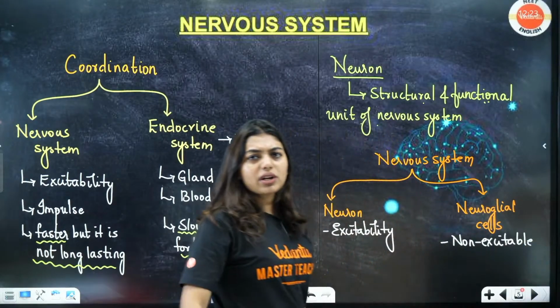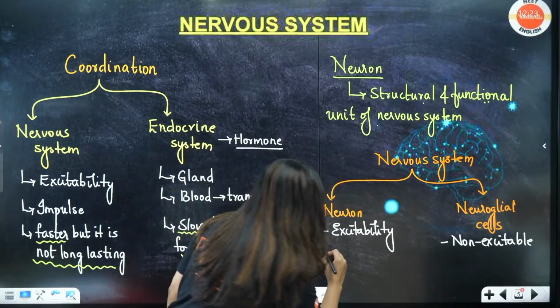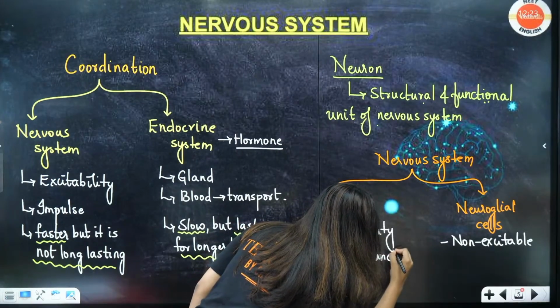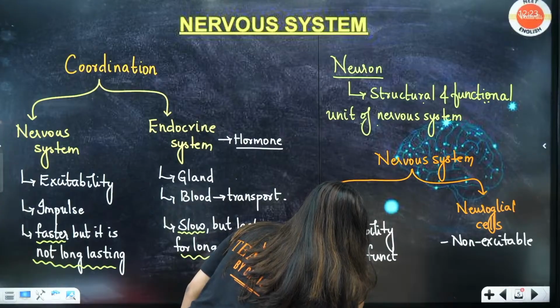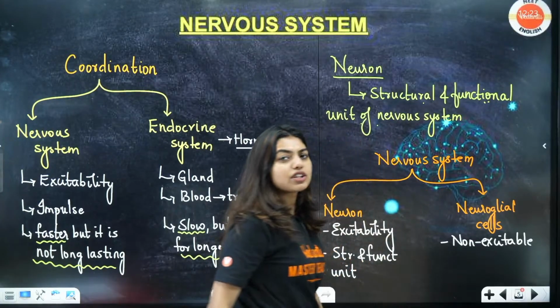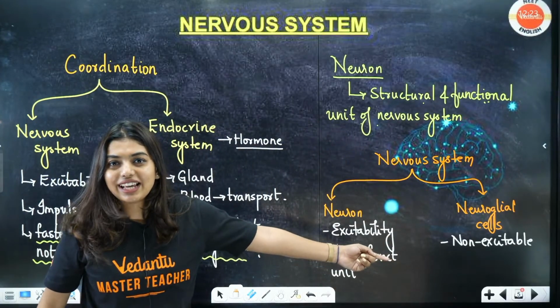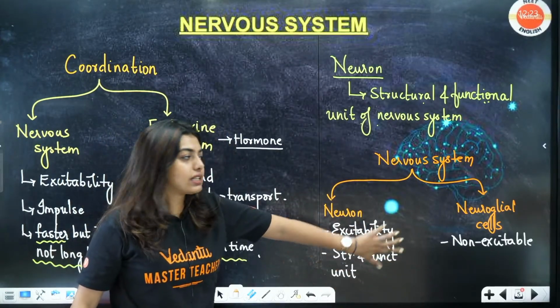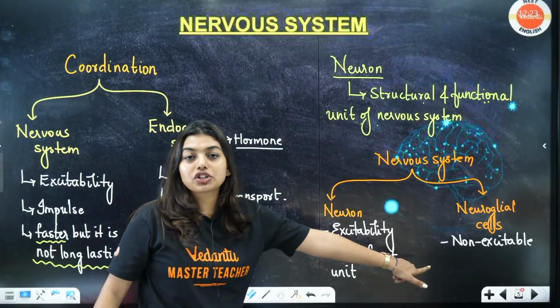Then you can ask me a question: ma'am, this fellow is the structural and functional unit, this is not the structural and functional unit, then why are you teaching us? This is not getting excited, nor is it the structural and functional unit.